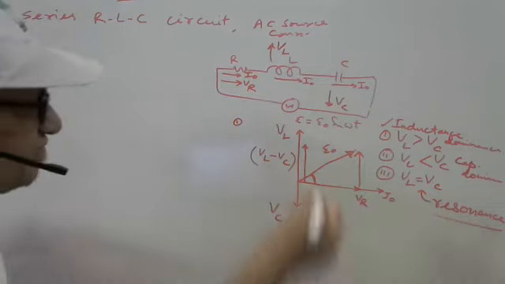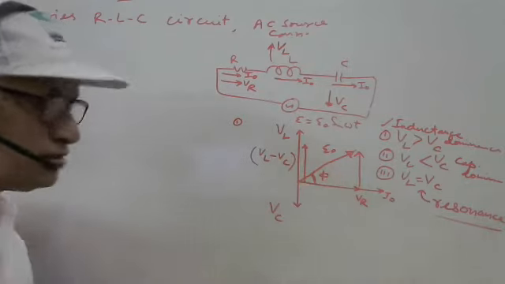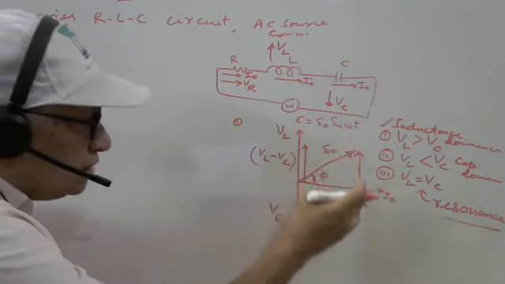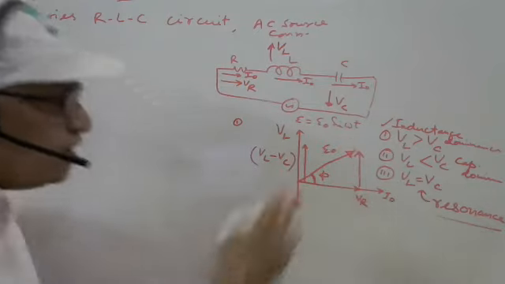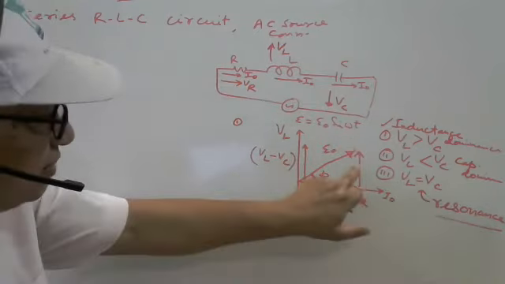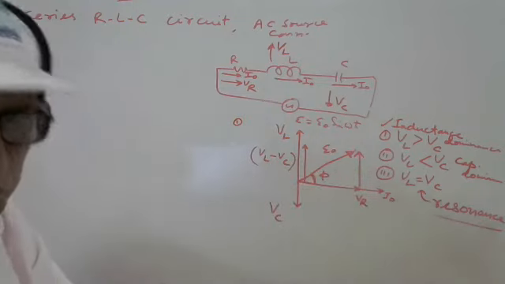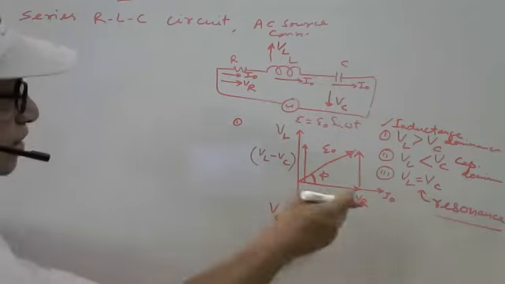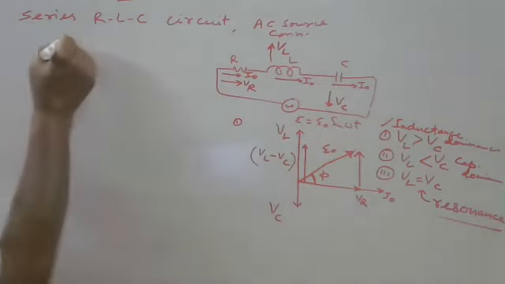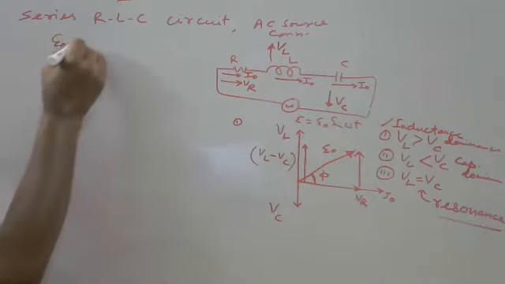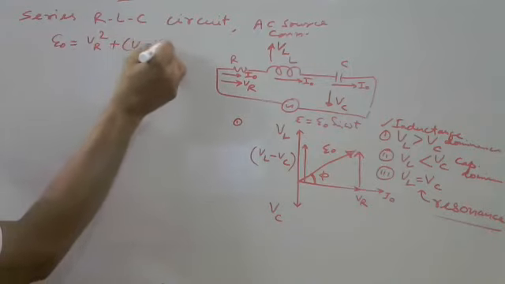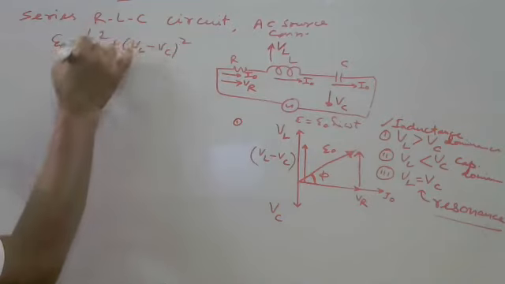So by Pythagoras theorem, E naught equals the square root of VR square plus VL minus VC whole square.